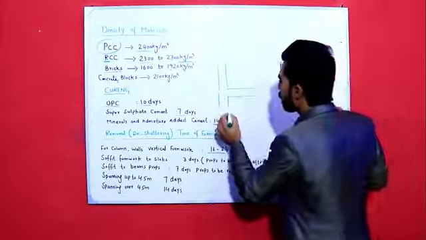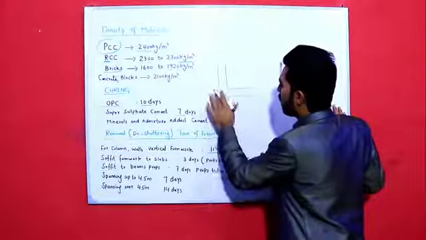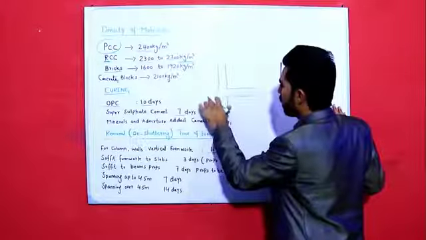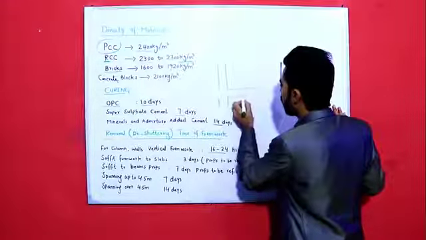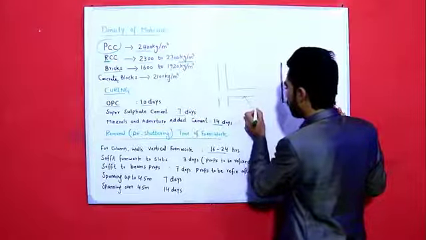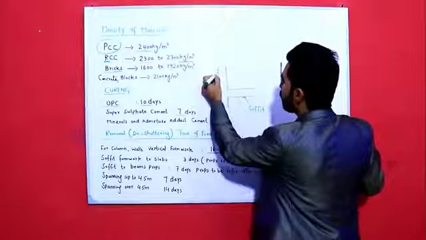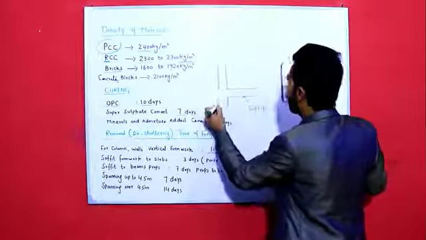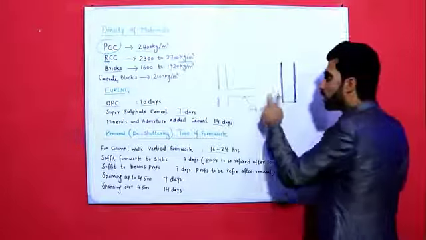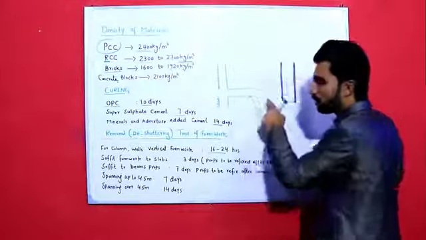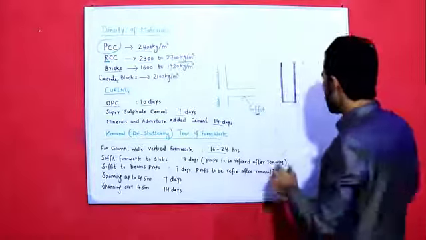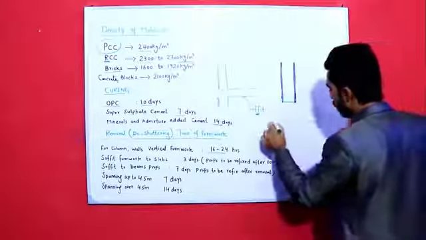Okay, as you can see guys, this is called soffit of slab, and this is vertical. As you can see, this is vertical formwork, as I discussed here. This is called soffit of slab, and as you can see, this is beam.